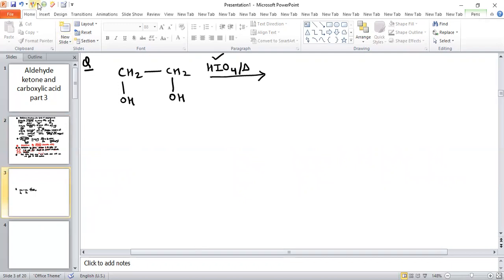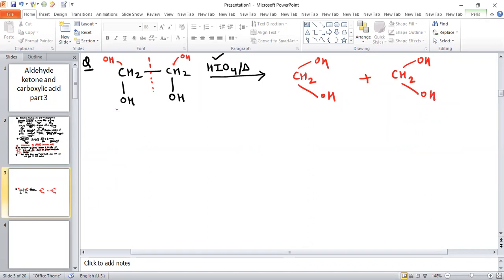Now break the carbon-carbon bond and add OH on both carbon atoms. So it will be like CH2 with OH and OH. One product is this one and another product is also like this, CH2 with OH and OH.